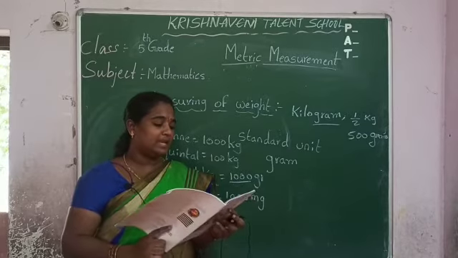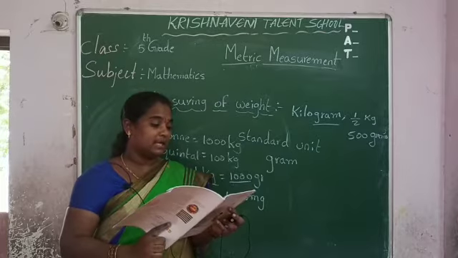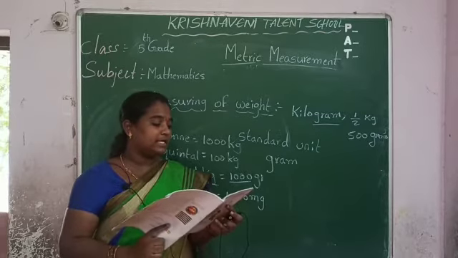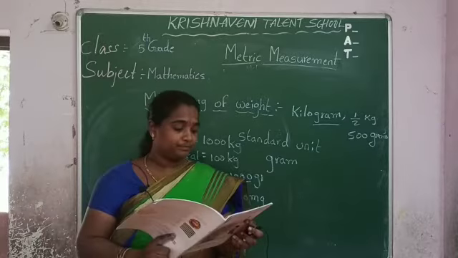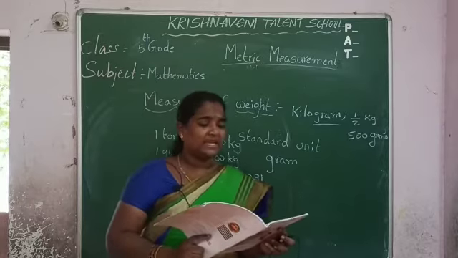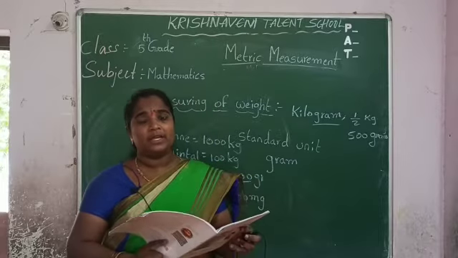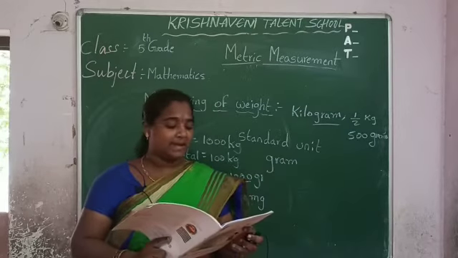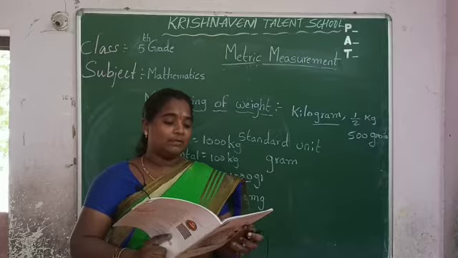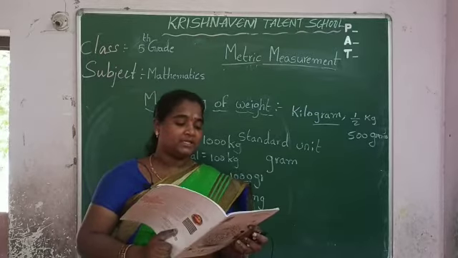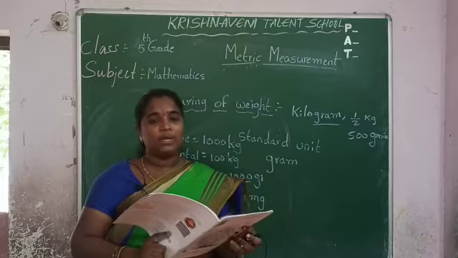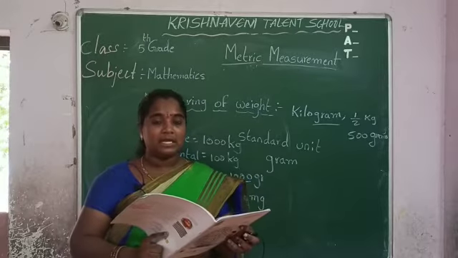If she has to make a 6 kg cake, how much quantity of each ingredient is required? Generally, see here, she makes a 3 kg cake. Here she needs some ingredients: maida, sugar, butter, baking powder. Maida is 1 kg, sugar is 1 kg, butter is 1 kg, baking powder is 300 mg.